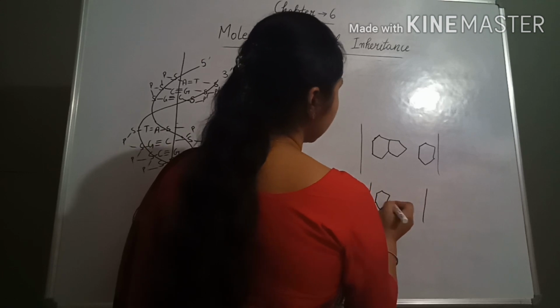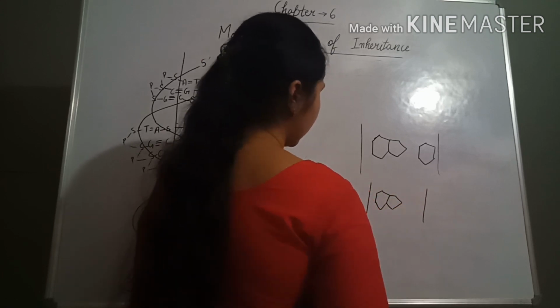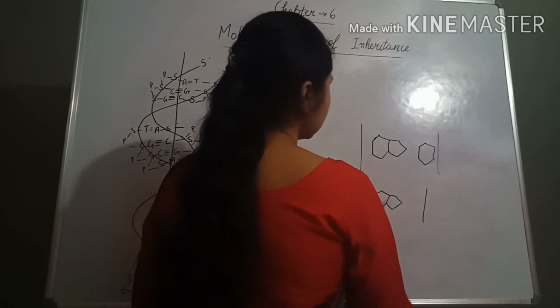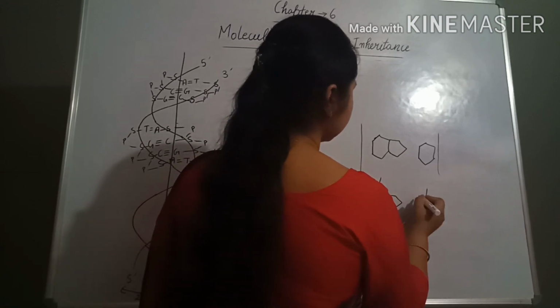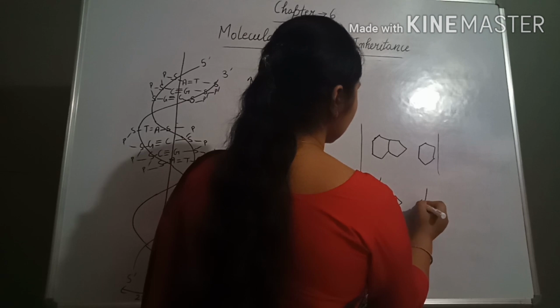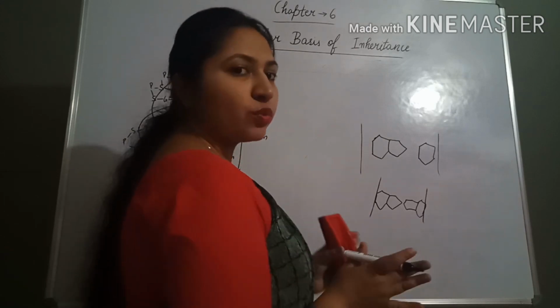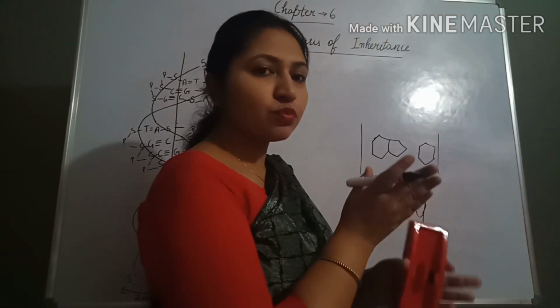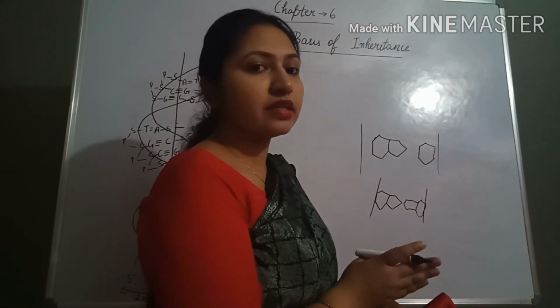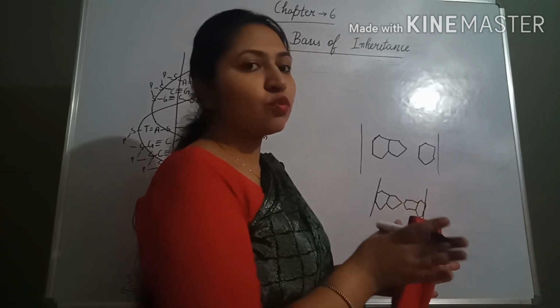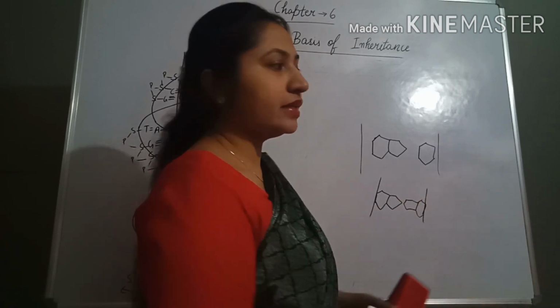If suppose 2 purines are present in the DNA chain, then it will be too wide to fit, it will come out of the DNA.